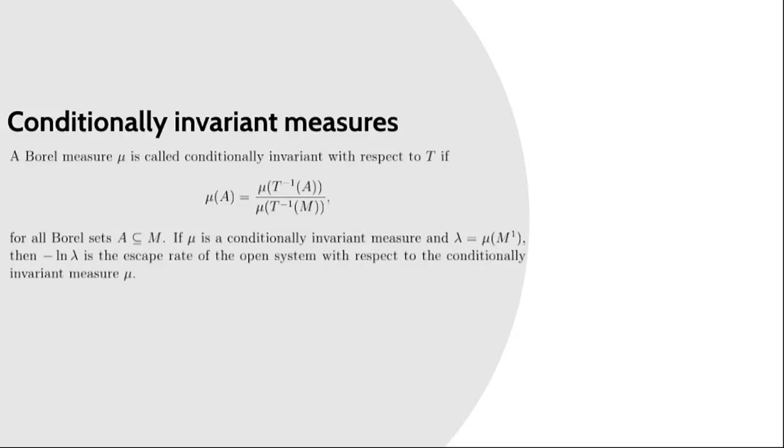A Borel measure mu is called conditionally invariant with respect to the open dynamical system T if it satisfies the following equation for all Borel sets A in M. And it's interesting to know that if mu is a conditionally invariant measure, then the escape rate of the system is defined as negative ln of lambda, where lambda is mu of M_1, or the measure of the set M_1, which is equivalent to the measure of the set of all points which have escape time bigger than 1.